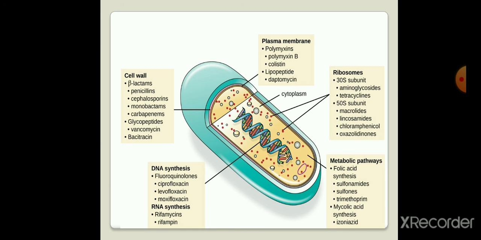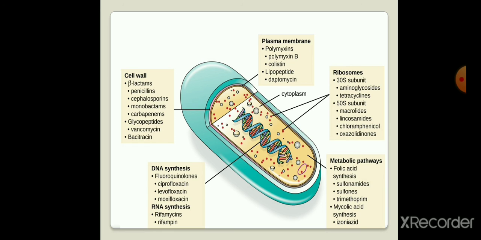This picture shows that the bacterial cell gets inhibited in 5 different ways. The first is cell wall inhibition, and the examples are beta-lactams, penicillin, cephalosporin, monobactams, and glycopeptides. These are all chemical substances which inhibit the cell wall of bacteria.